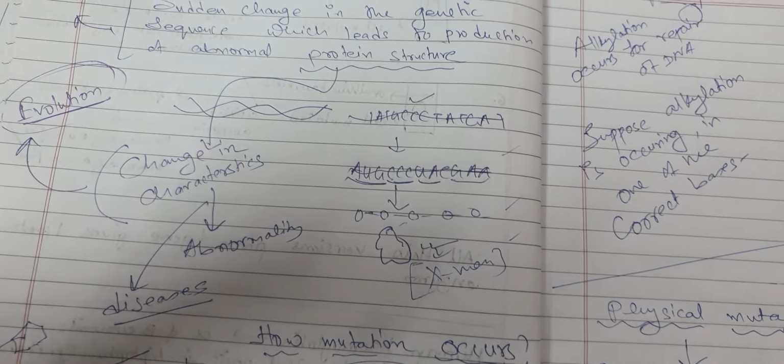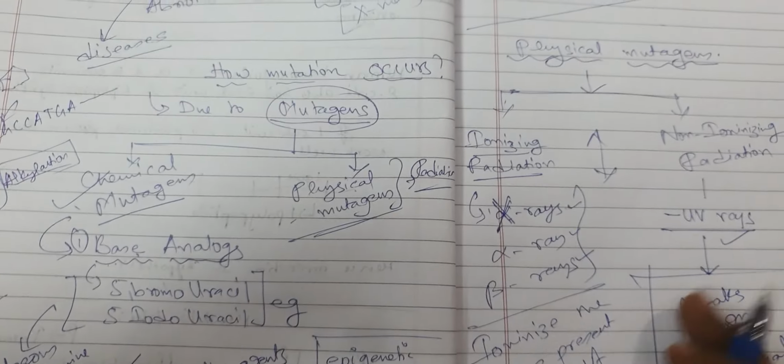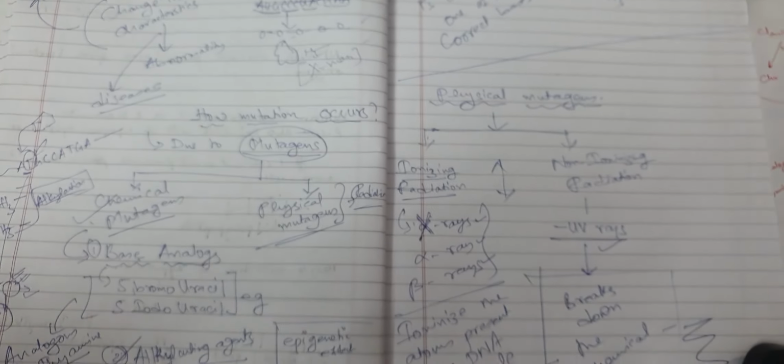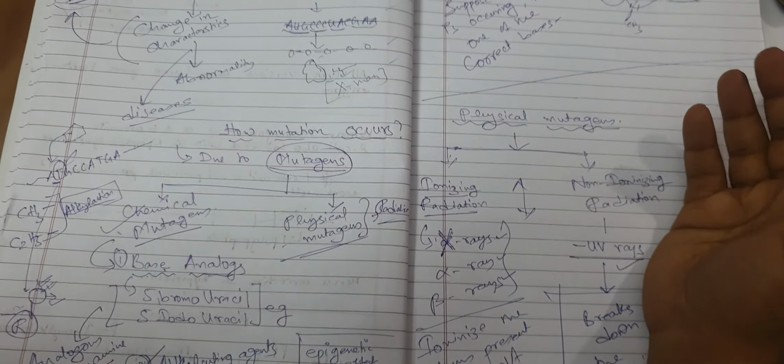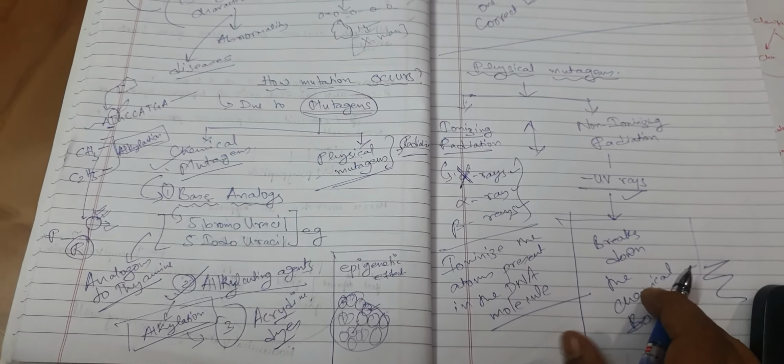Okay, so such is the concept of mutation. I hope I have been able to make you understand how mutation occurs. Now we will go and classify the mutation and understand the types of mutation that occur.